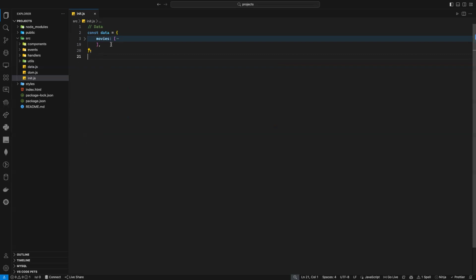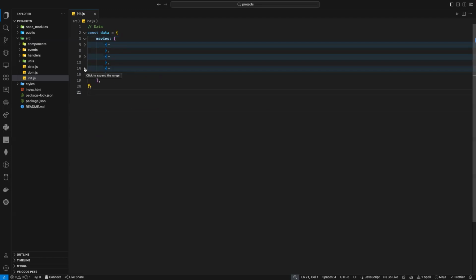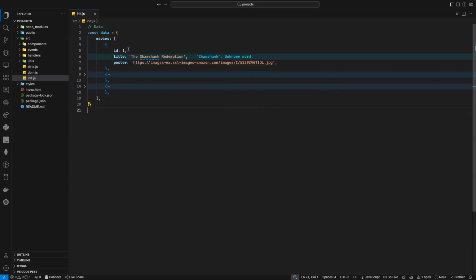I told you all the time, your data should be an object. But here, movies, I have multiple movies. I don't have one movie. So it needs to be an array. Okay? But now each movie also has a lot of properties. It does not have just one property. I don't have only the title of the movie. I have ID, title, poster, maybe the director, maybe the actor, and stuff like that. So I cannot put it in just one value. So I need to create an object. You got the point?